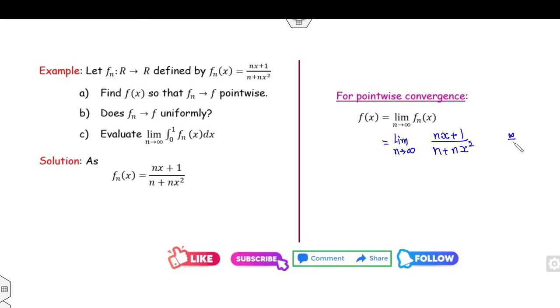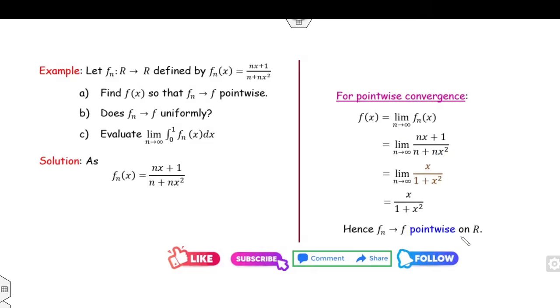So clearly it is an infinity by infinity form. I can apply L'Hopital's rule. So it will be x over 1 plus x square. If you take n approaches infinity, this limit is x over 1 plus x square. Fine. So therefore fn(x) converges to f(x) pointwise. Fine. Now how can you check the uniform convergence?